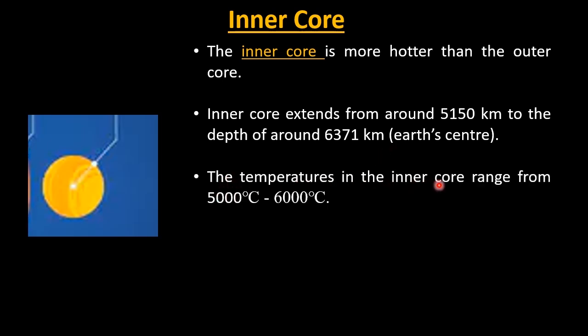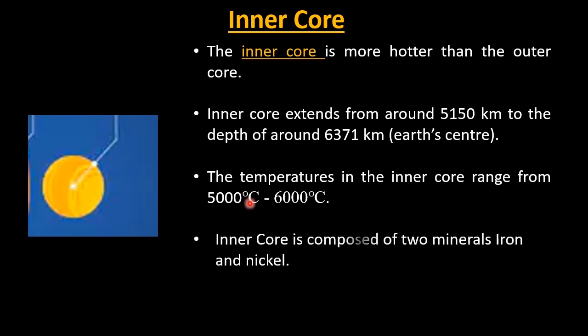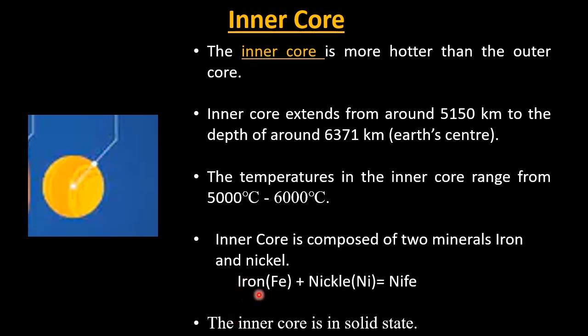The temperature in the inner core ranges from 5,000 degrees Celsius to 6,000 degrees Celsius, so it is much hotter than the outer core. The inner core is composed of two minerals, iron and nickel. Again, the combination of these two is called NiFe, that is iron Fe plus nickel Ni. Then the inner core is in solid state.